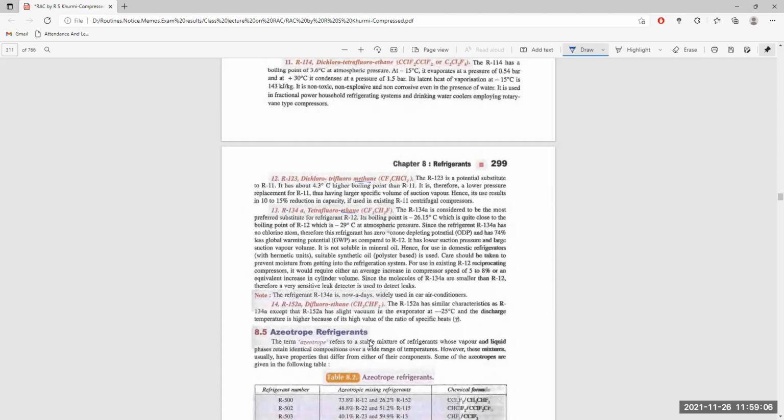Since the refrigerant R134a has no chlorine atom, you see, there are only carbon, hydrogen, and fluorine atoms.